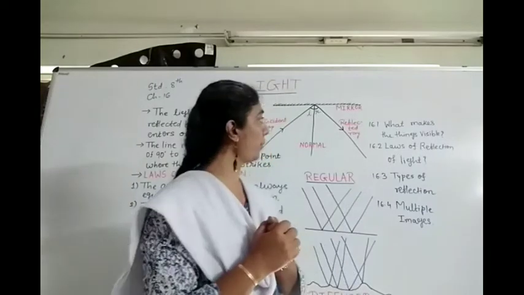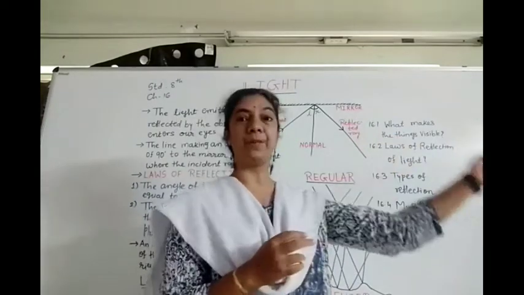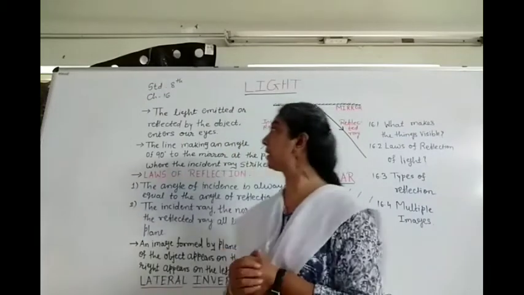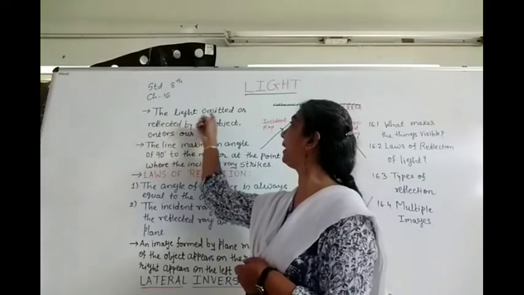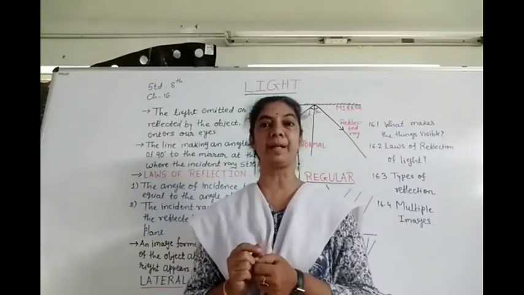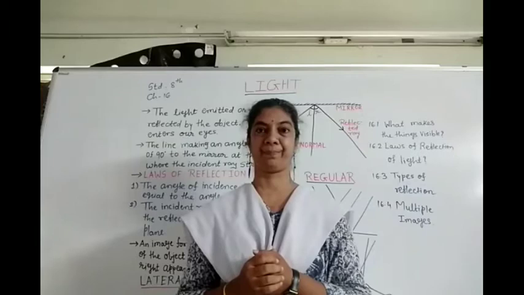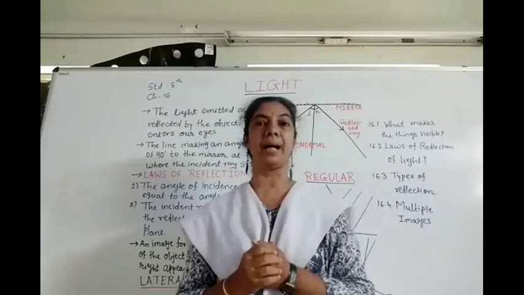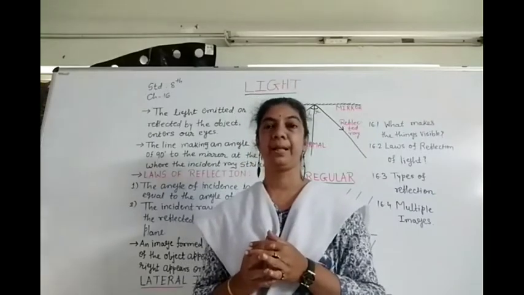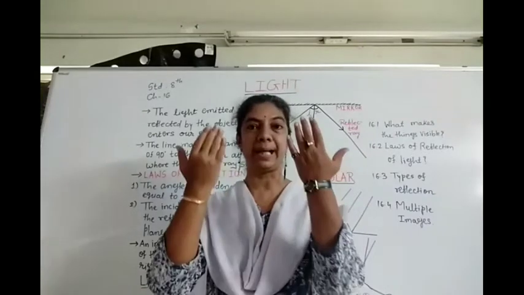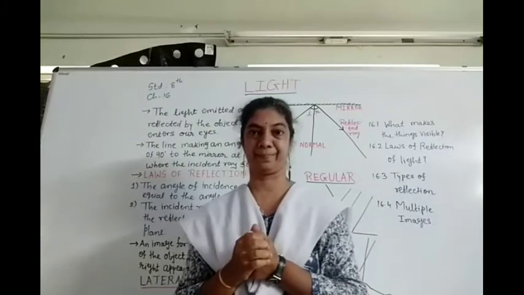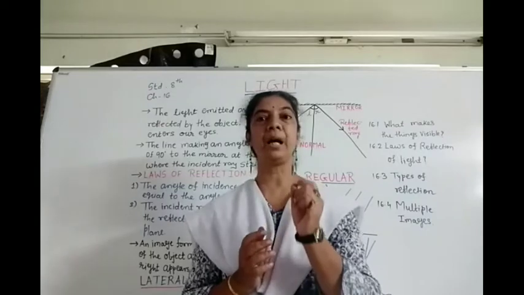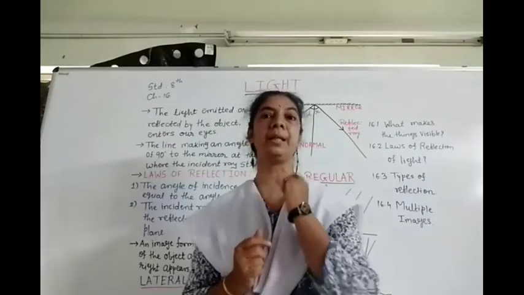So the first topic, what makes the things visible, from our chapter, the short and sweet answer we have: the light emitted. Emitted means produced. The light which is emitted or reflected by the object reaches our eyes, it enters our eyes, and because of that sensation we are able to see the things.